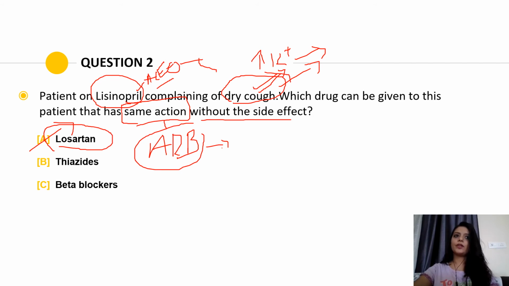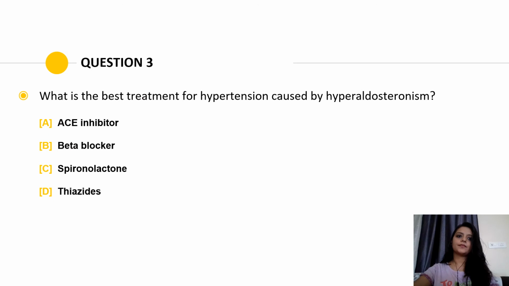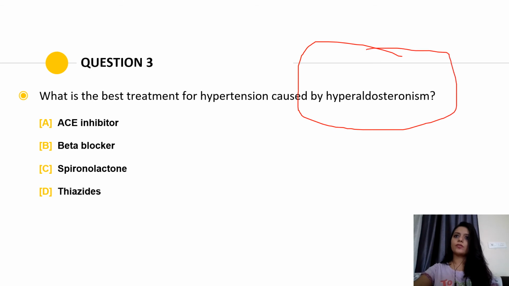Moving on to the next question. What is the best treatment for hypertension caused by hyperaldosteronism? We have many options, so we should know what this hyperaldosteronism is. This condition comes under endocrinology. Here there is hyperaldosteronism, that means aldosterone in our blood is increased. The major manifestation of this condition is that the patient can have hypertension with hypokalemia, that means the potassium levels will be reduced in our blood.